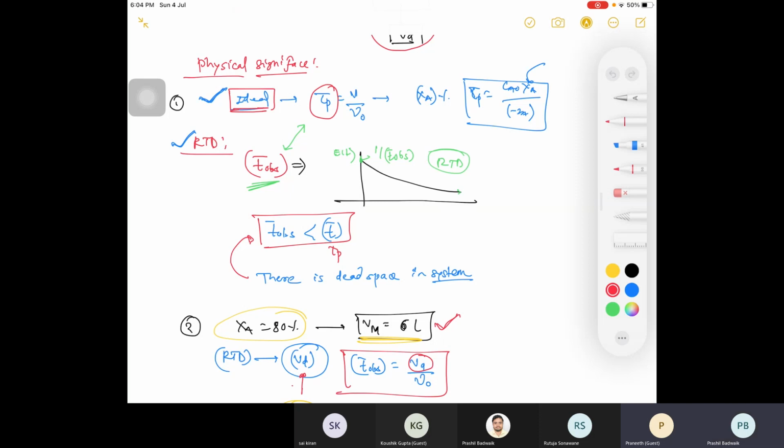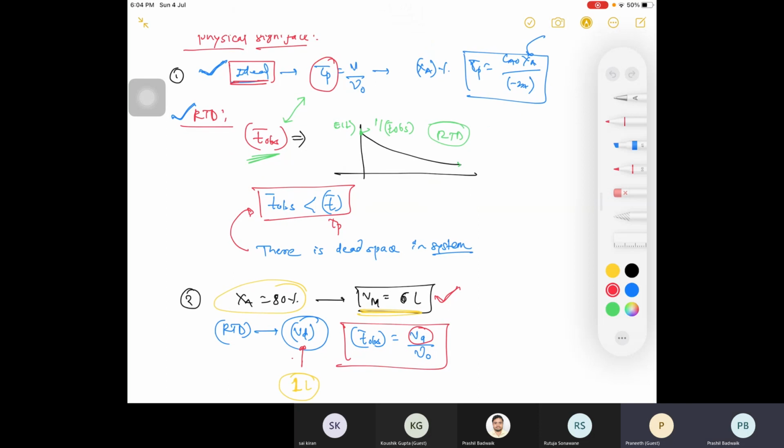And later, we discussed about parallel arrangement: PFRs in parallel and MFRs in parallel. Later, we started with non-ideal CSTR and dealt with the case of CSTR with dead space. So we completed that, right?